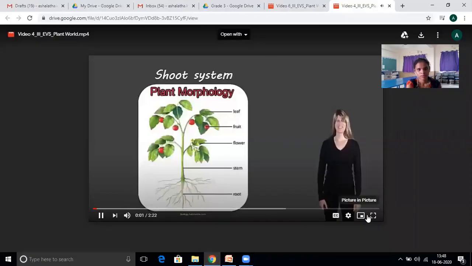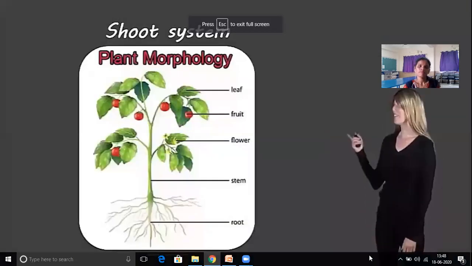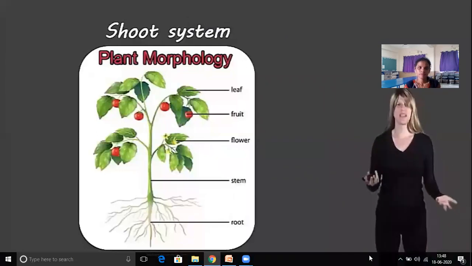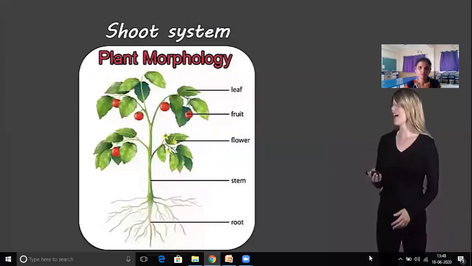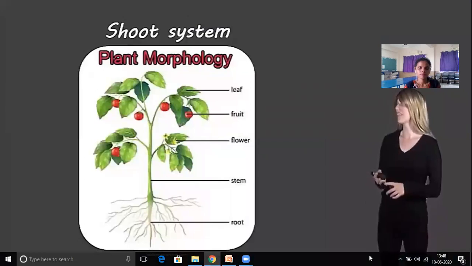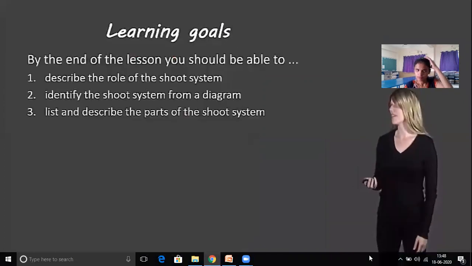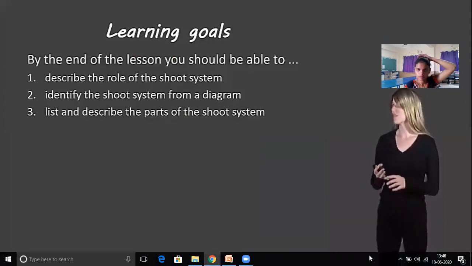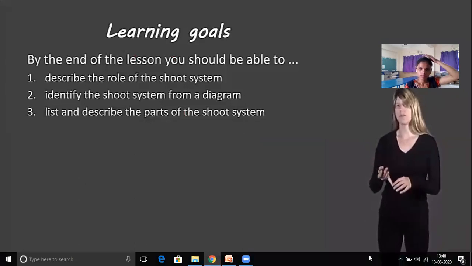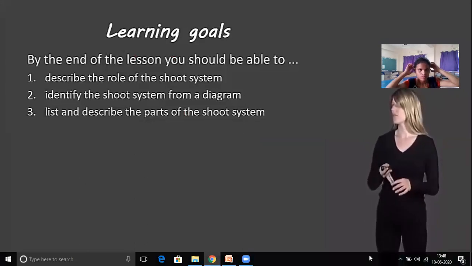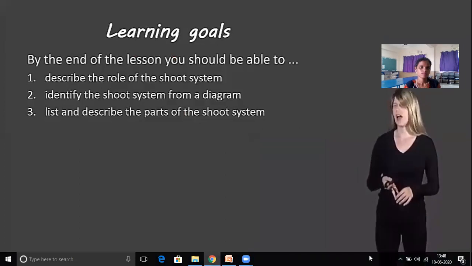Hello students, Miss Swanson here, and today we're taking a look at the shoot system of plants. I chose this picture because it shows the basic morphology of a plant, specifically the shoot system: the leaves, the fruit, the flower, and the stem. Our learning goals: describe the role of the shoot system, identify the shoot system from a diagram, and list and describe its parts.